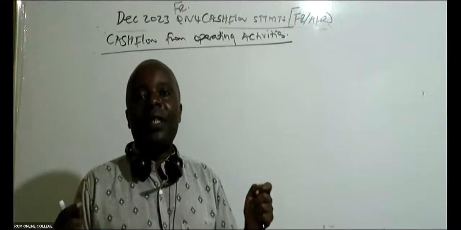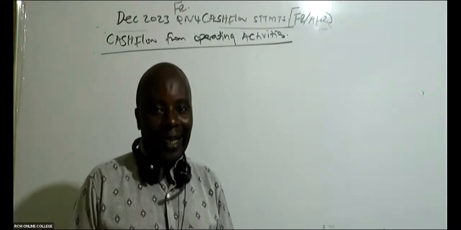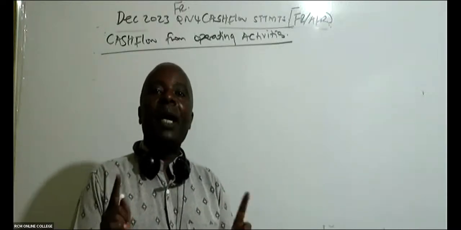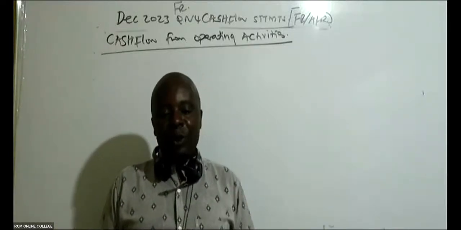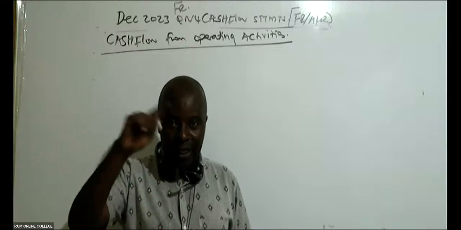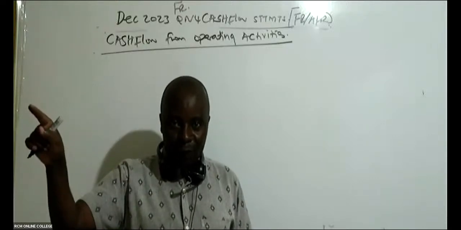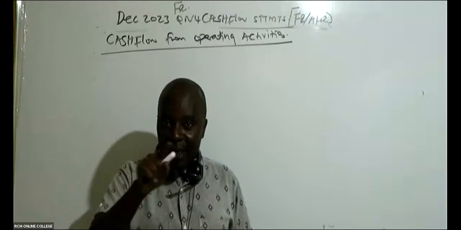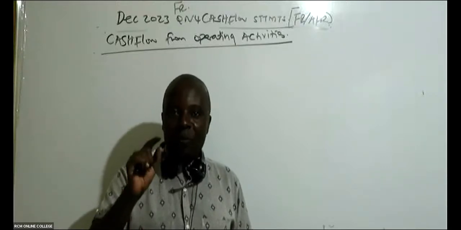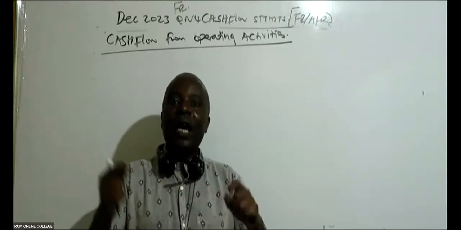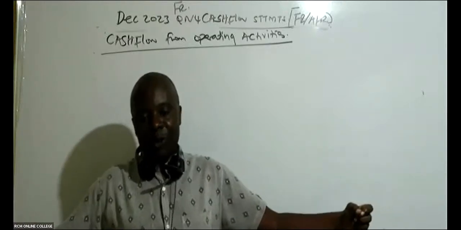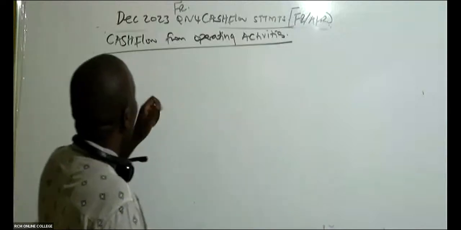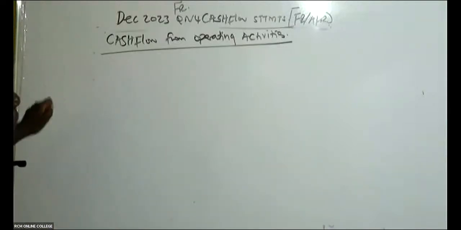And then, of course, we have cash flows coming from financing activities. Remember our capital structure from the series that I'm teaching, financial management: equity, debt, preference share capital. How do we raise money from outside? Maybe we could float shares, so that will come under financing. How do we finance our operations? So I would want to start with the first one, which is cash flow from operating activities.